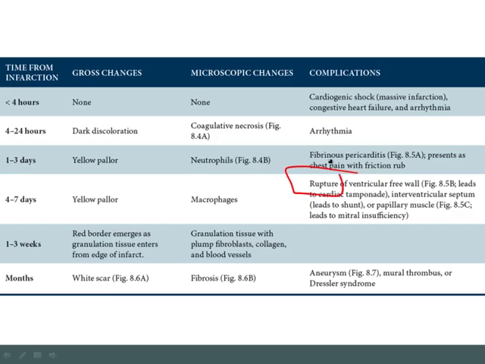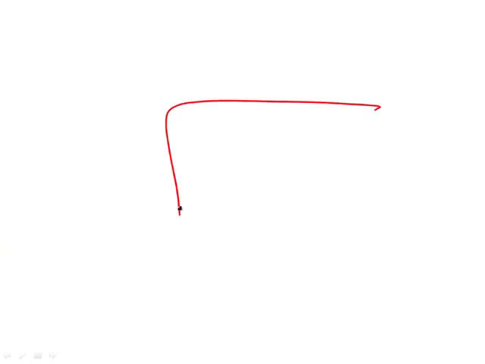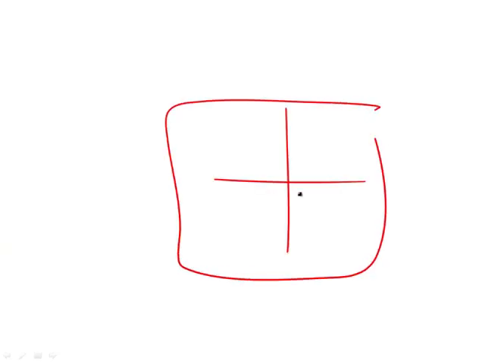Rupture. That's the single word you want to remember. And so, for example, if you had infarction of the ventricular free wall, that could rupture, resulting in cardiac tamponade. Again, the idea here is that if this is the heart, and you've got the left ventricle here, let's put the left atrium, the right atrium, and the right ventricle.